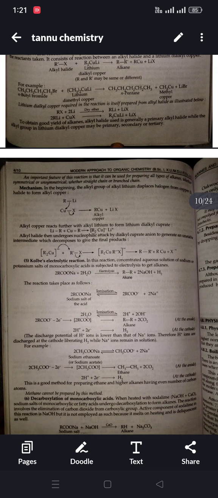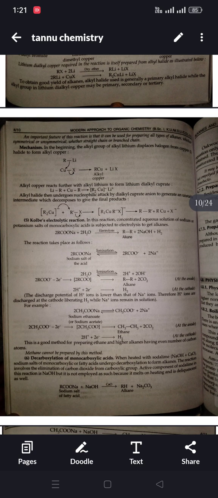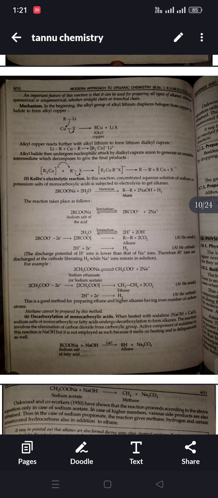To obtain a good yield of alkanes, the alkyl halide used is generally a primary alkyl halide, while the alkyl group in lithium dialkyl copper may be primary, secondary or tertiary. An important feature of this reaction is that it can be used for preparing all types of alkanes, whether symmetrical or unsymmetrical, whether straight chain or branched chain. Mechanism.